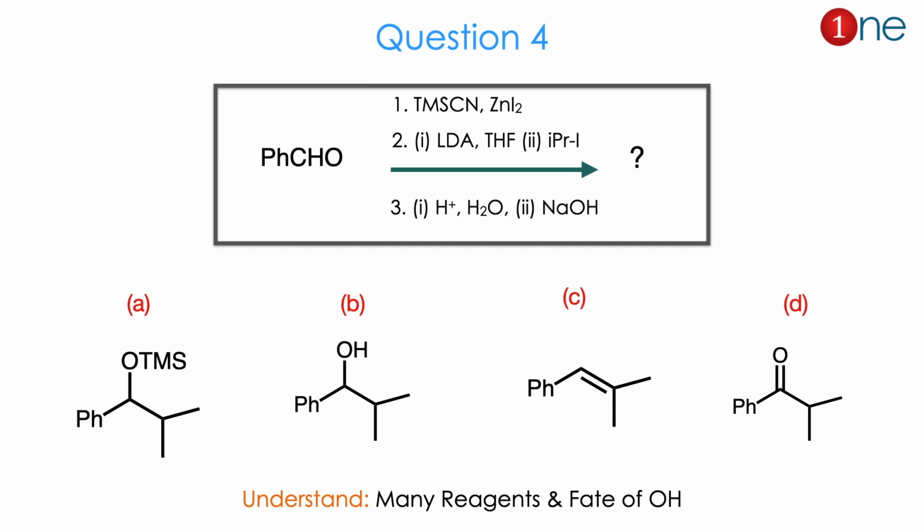Then question number 4. The starting material is benzaldehyde with TMS cyanide and zinc iodide. Next step you are using LDA-THF and isopropyl iodide. Then you are using hydrolysis with base. Here 4 products are given. Products are mostly about removal of the TMS group and how the hydroxy group behaves.